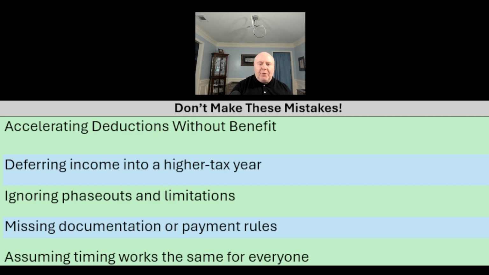So for example, maybe you're at the end of the tax year and you say, you know what, I'm going to go ahead and pay off my property taxes for next quarter or whatever. Or I'm going to go ahead and pay whatever it is this year. And I want to be able to deduct the expense, right? I want to be able to deduct those property taxes. Okay, well, if you're not itemizing your deductions, it's not helping you. If you're taking a standard deduction, that's not going to help you at all.